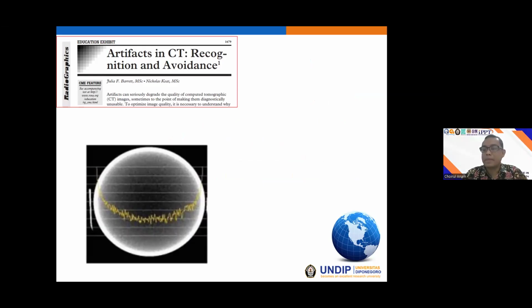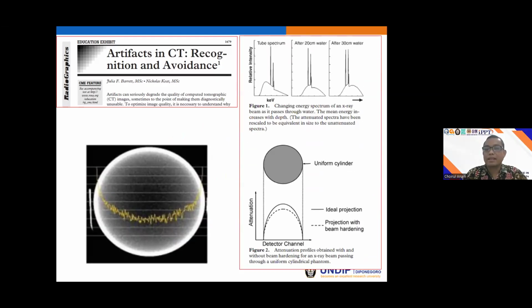And we can see here, in the center of the image, the CT number will be lower and the appearance will be darker. And at the peripheral location, the CT number will be higher and the appearance will be lighter, like this. The beam hardening artifact comes from the fact that our X-ray beam is not monoenergetic, but has a polyenergetic spectrum. So if the X-ray travels through the phantom or the body, the low energy will be absorbed.